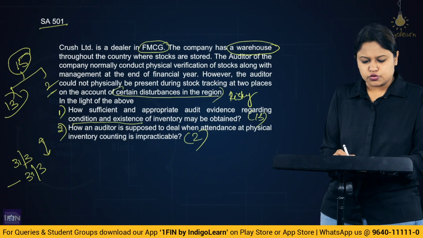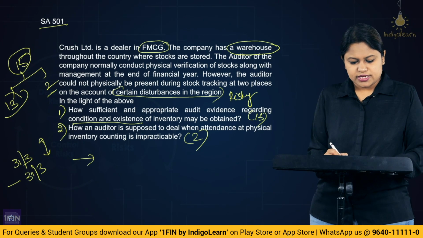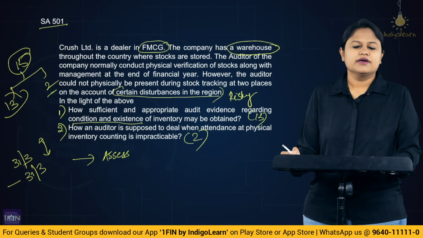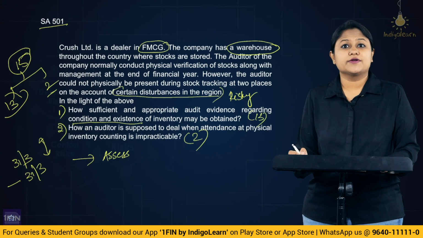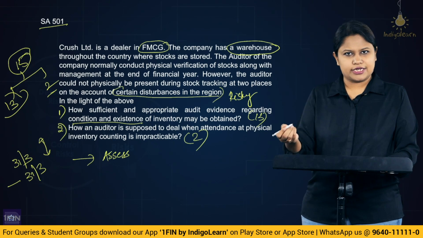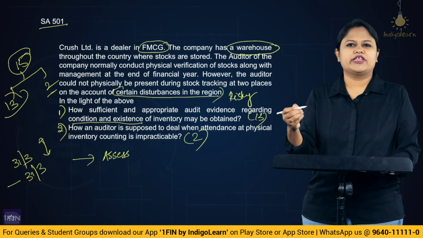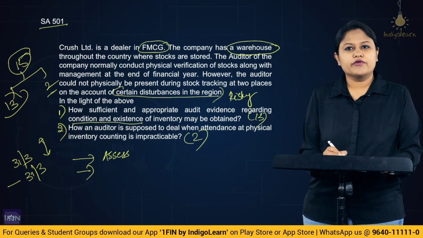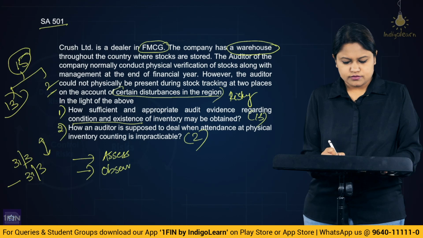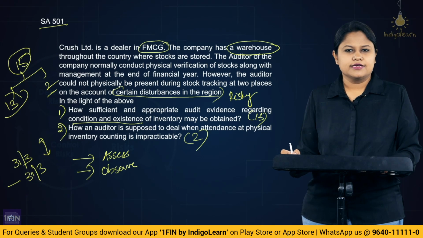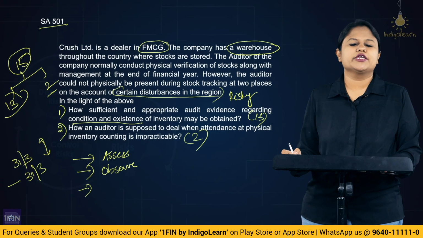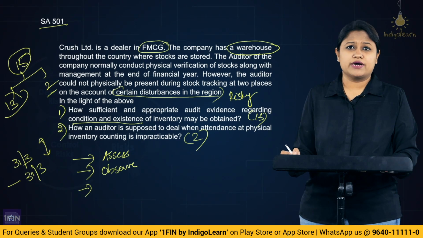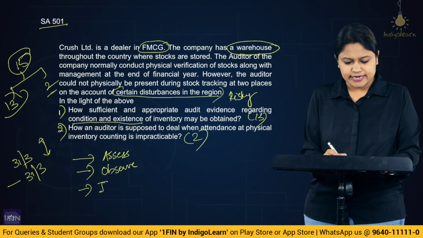So there what will the auditor do? He will assess all the management instructions given to the staff regarding how they are going to conduct the physical count, what is the process. So they are going to assess the process, that is the instructions given by the management for the counting, for the verification, all of that. Then what would you do? You will observe. They are counting, you are observing. So you will be observing the physical count? Yes. Only observation would enable you to understand the physical existence. But then you have to understand the condition. So you will also inspect.